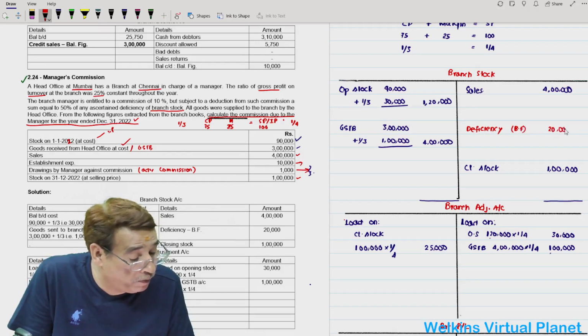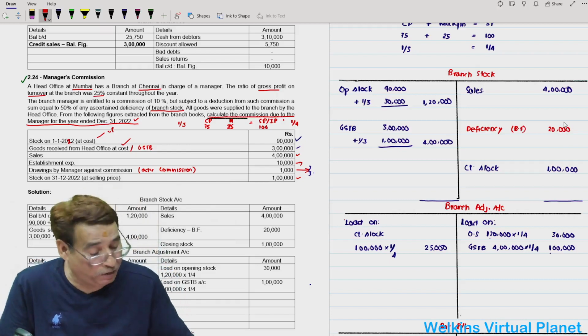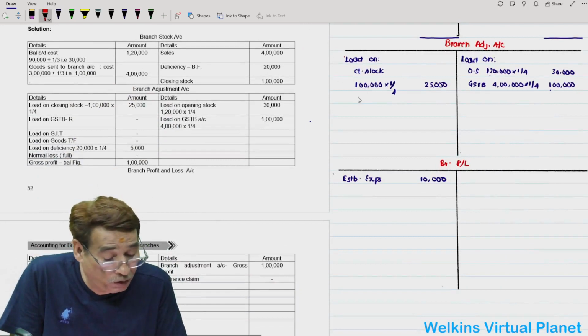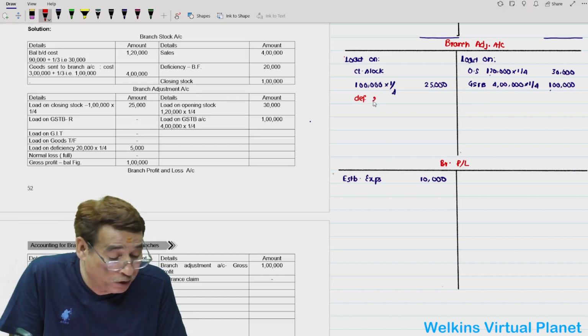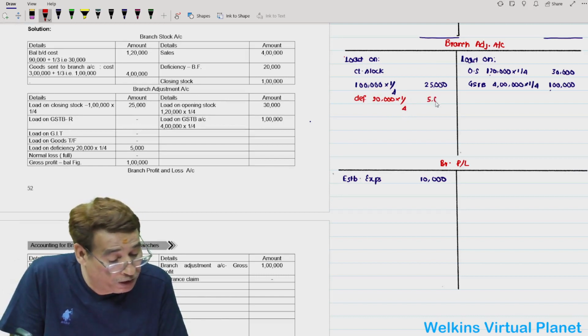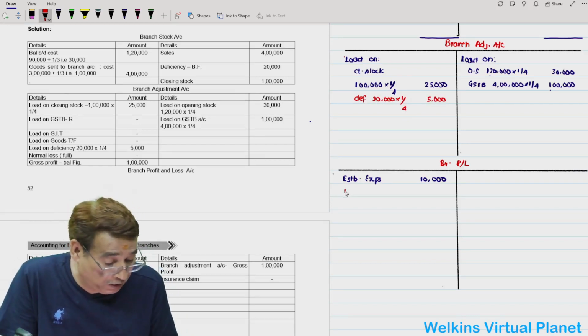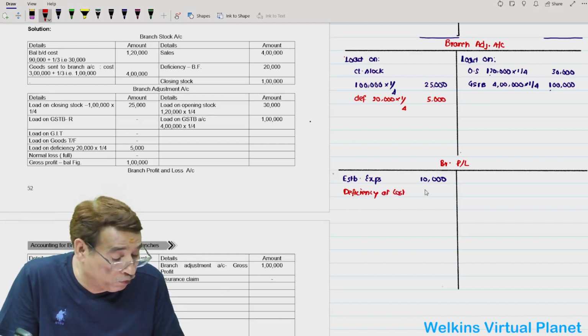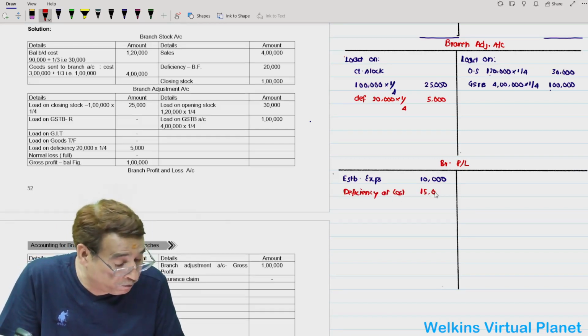So you have been able to extract the figure of deficiency, number one. Now write deficiency at cost, loading on deficiency. First you write 20,000 into 1 by 4, 5,000. Then deficiency at cost in the P&L will be equal to 15,000, 20 minus 5.